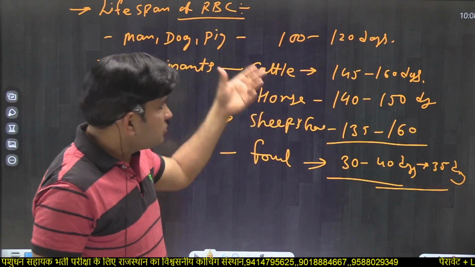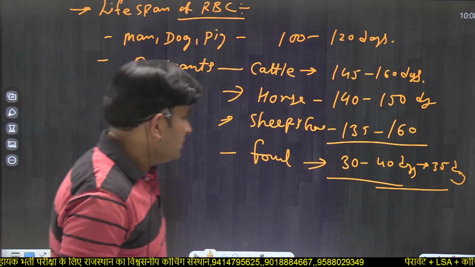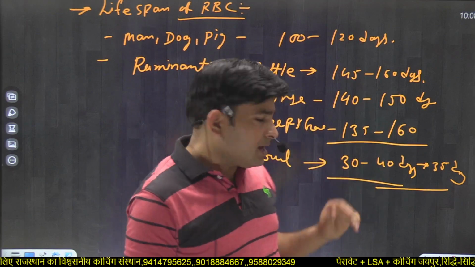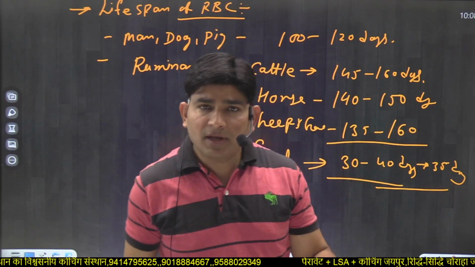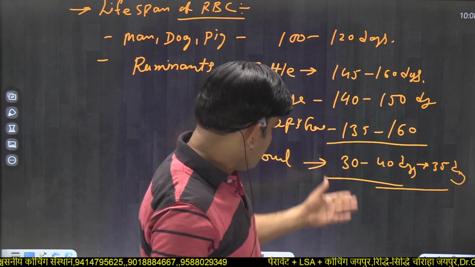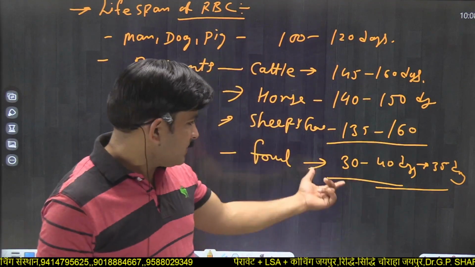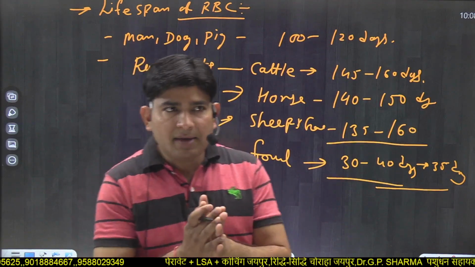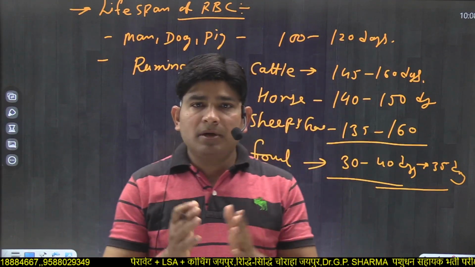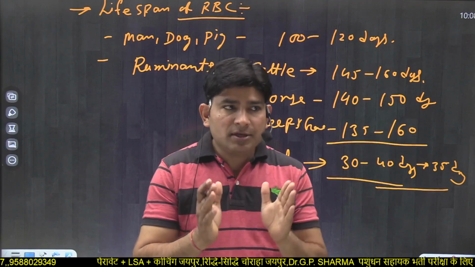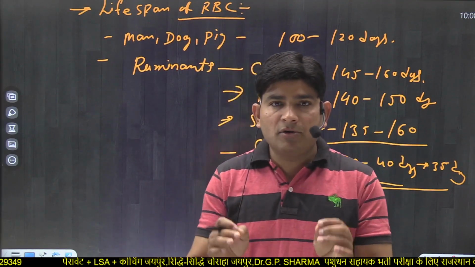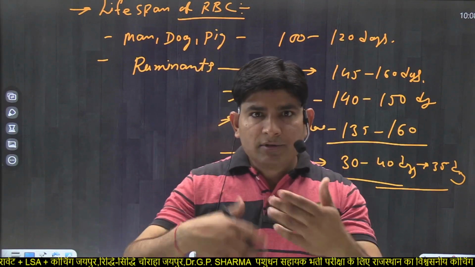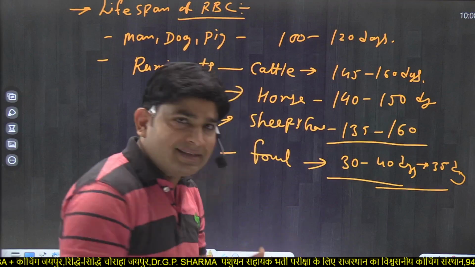What important question arises from this data? The important point is that in poultry or birds, RBC have a shorter lifespan than in other domestic animals. 30 to 40 days is very much less than other animals, whose RBC live about 4 months. But if RBC changes its shape and size, then it is destroyed in the spleen. So anemia occurs if there is continuous destruction of RBC.